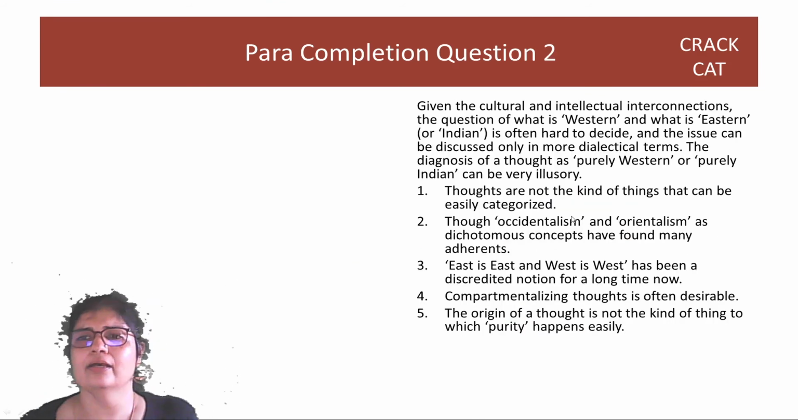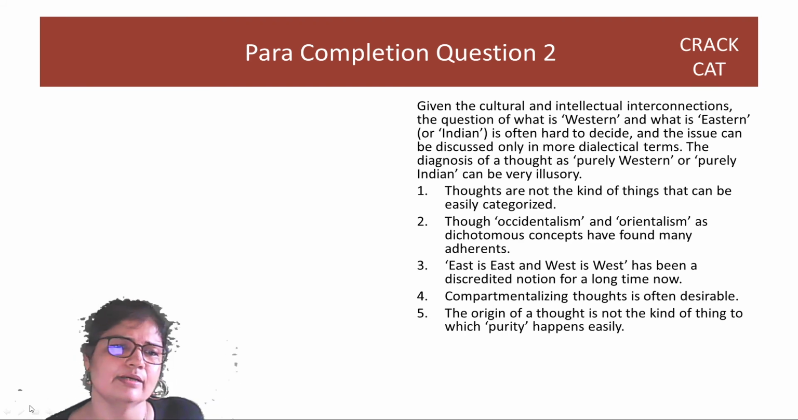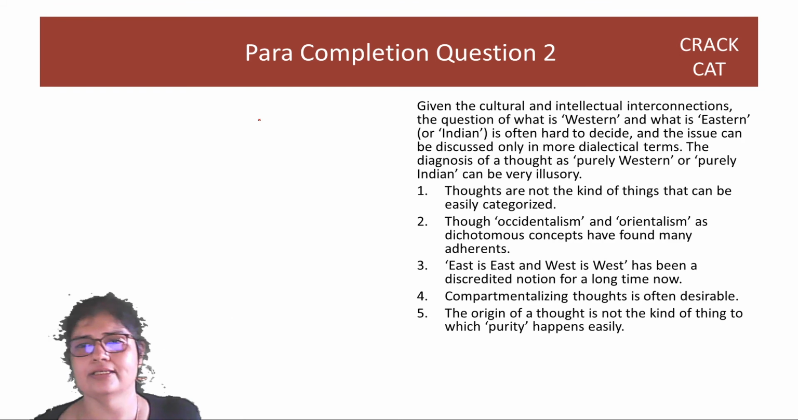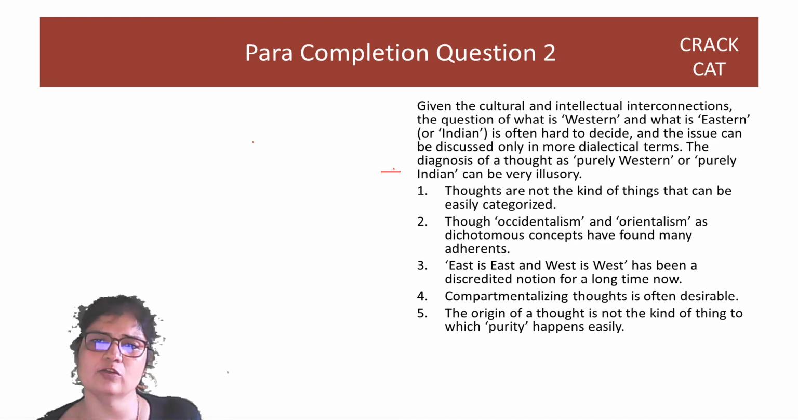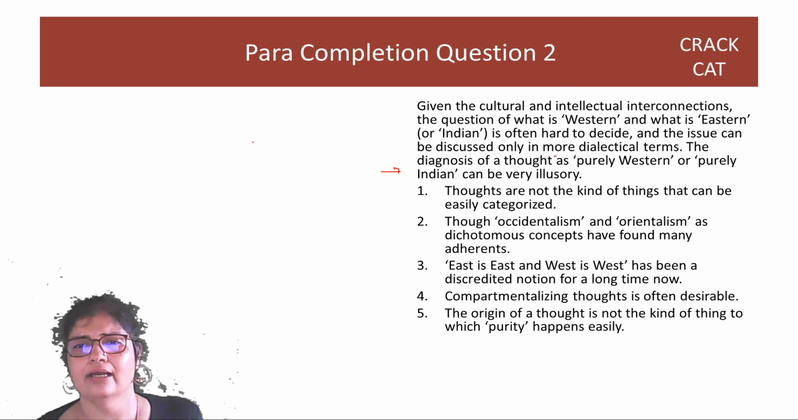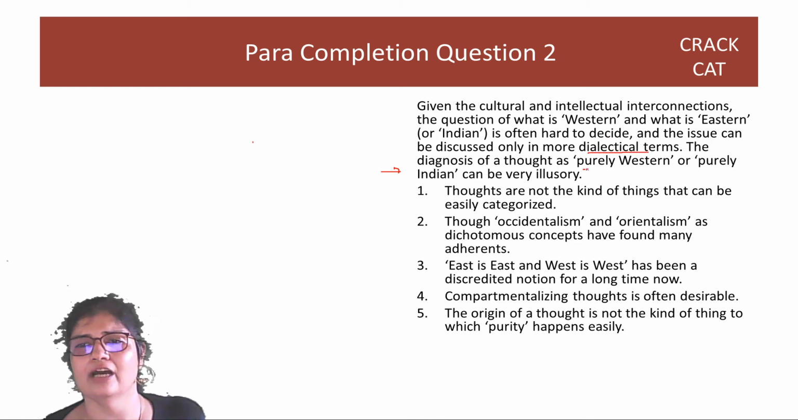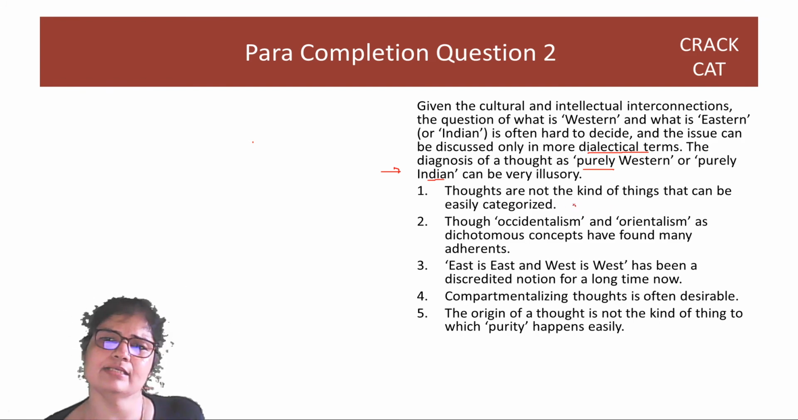Second one: given the cultural and intellectual interconnections, the question of what is Western and what is Eastern or Indian is often hard to decide, and the issue can be discussed only in more dialectical terms. The diagnosis of a thought as purely Western or purely Indian can be very illusory, right? So you can't really categorize thoughts that well, and it can be discussed only in terms of argument. So something can't be purely Western or purely Indian. Thoughts are not the kind of things that can be easily categorized.